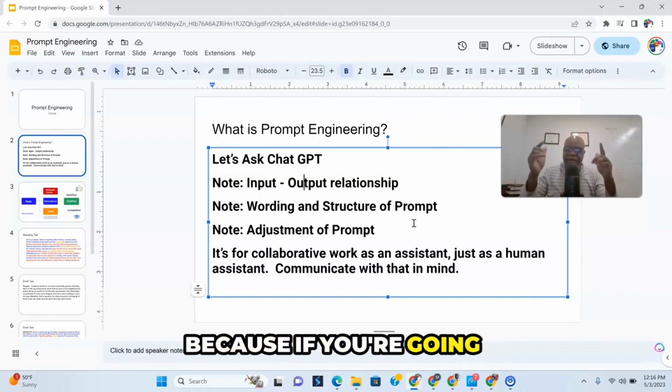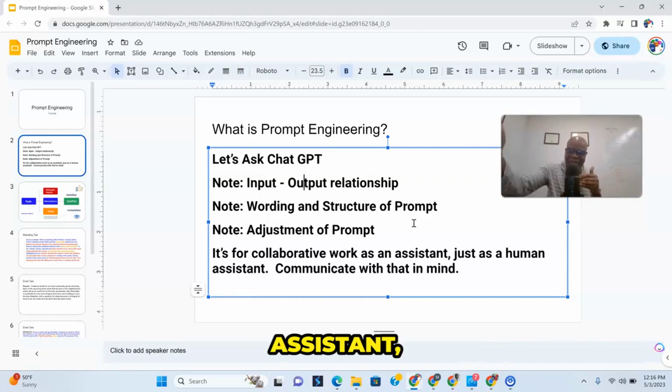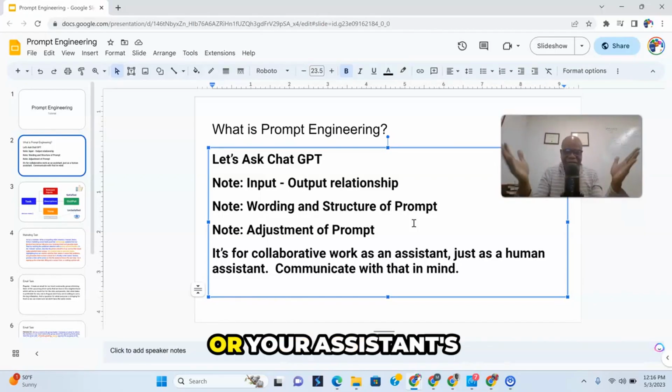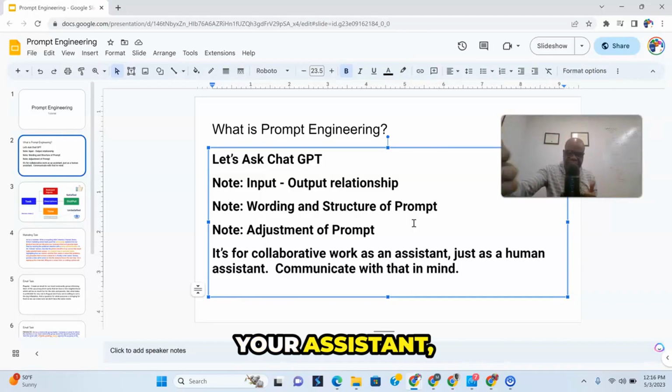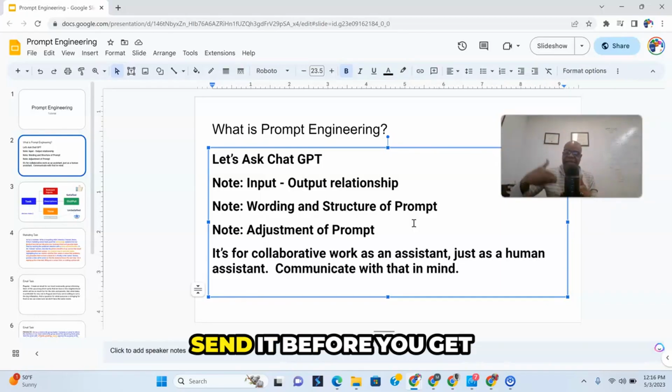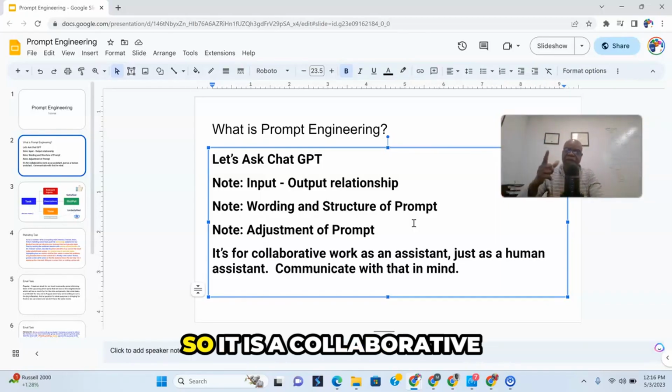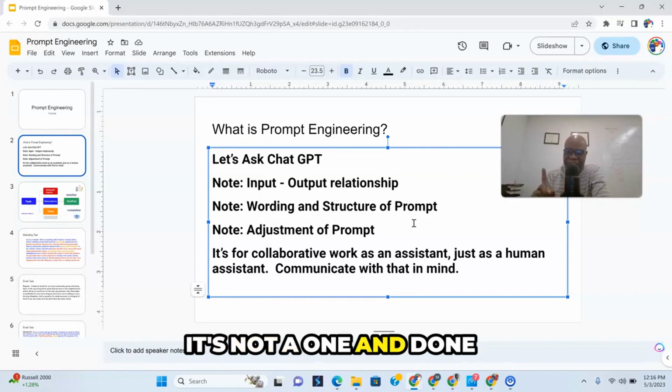Because if you're going to send a task to your assistant, it has to be clear or your assistant's going to do garbage. And it's collaborative. Like you might send it to your assistant, they send it back like, I don't understand, and you send it again before you get the final result. So it is a collaborative experience. It's not a one and done experience.